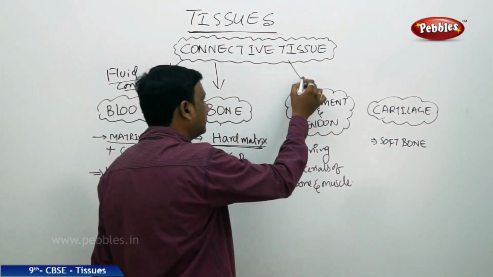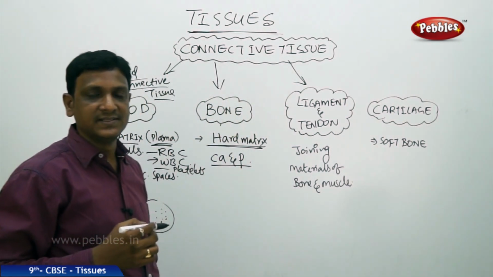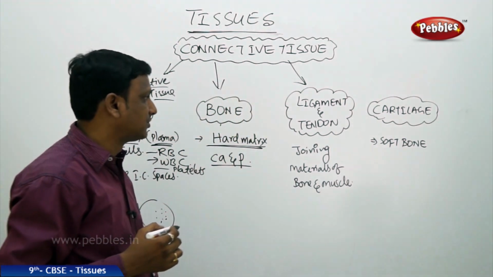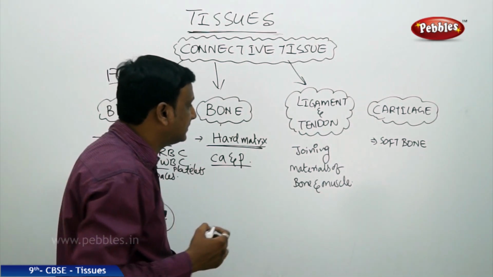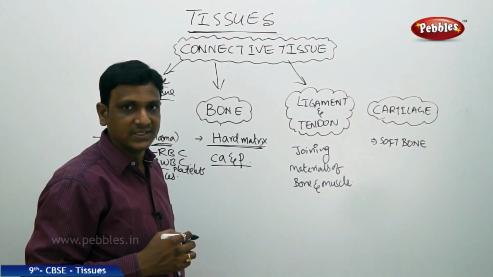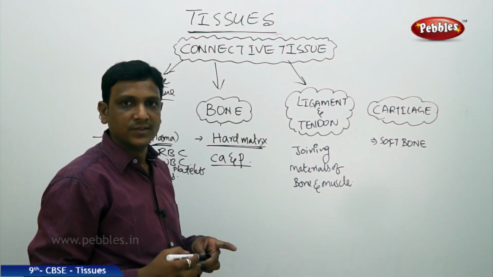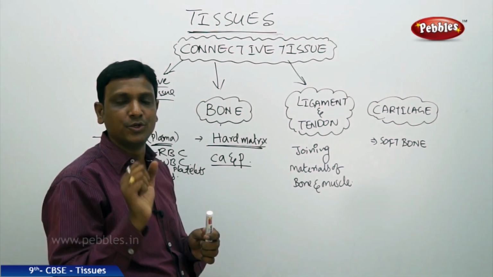And the next is ligaments and tendons. So what are these ligaments and tendons? Ligaments and tendons are the joining connective tissues. What do they join? So what is a ligament? A ligament is the material that joins a bone to another bone. So two bones are to be joined, but there should be some kind of flexibility to bend them.